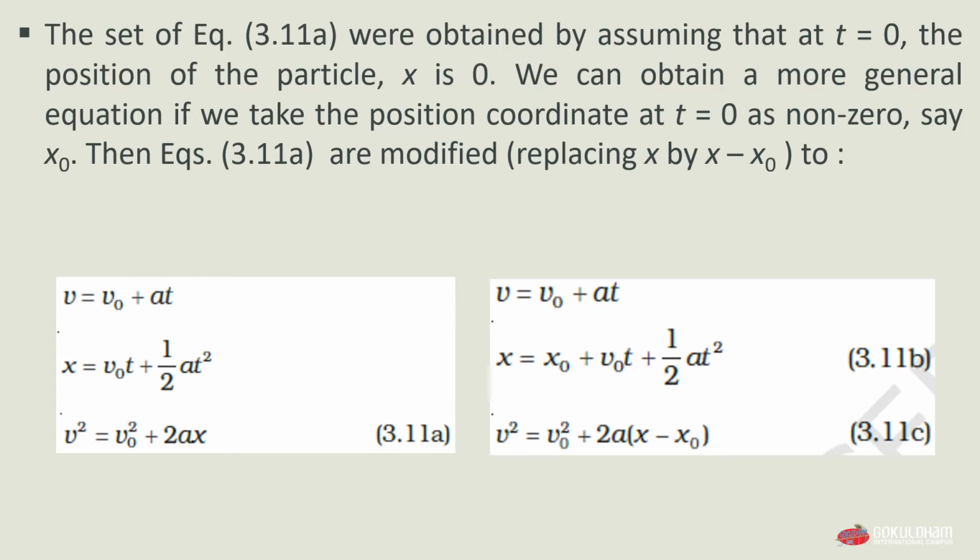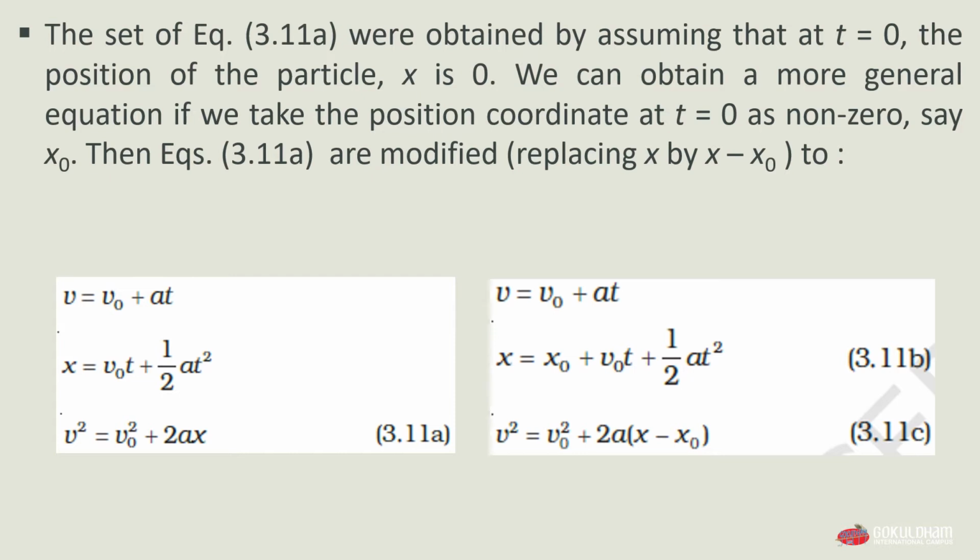Now we have x is equal to x0 plus v0t plus 1 by 2 at square as equation 3.11b, and v square is equal to v0 square plus 2a into x minus x0. Here we substituted the value of x as x minus x0 and we get equation 3.11c.